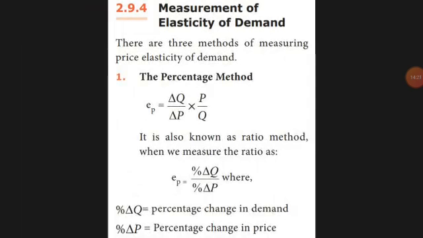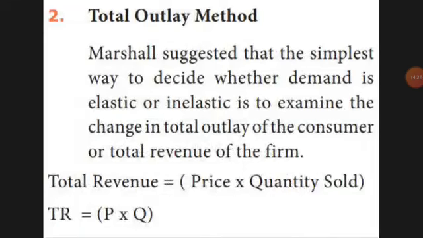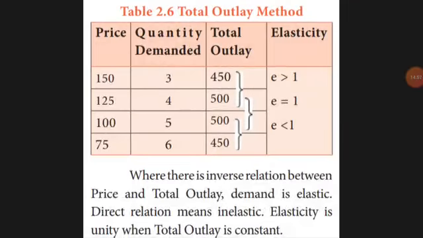Next, measurement of elasticity. First is percentage elasticity. The formula is the change in quantity divided by the change in price. Next, the total outlay method, that is total revenue income: price multiplied by quantity sold. That means TR is total revenue, P for price, Q for quantity sold.